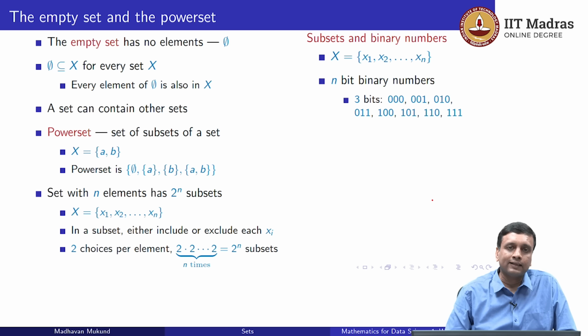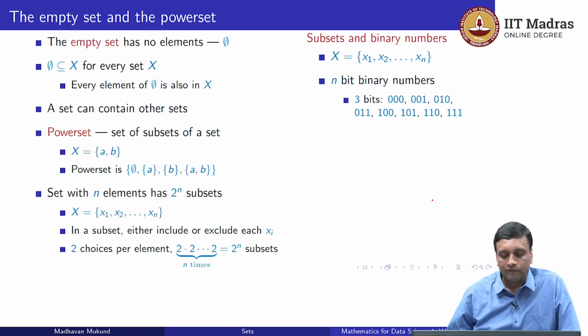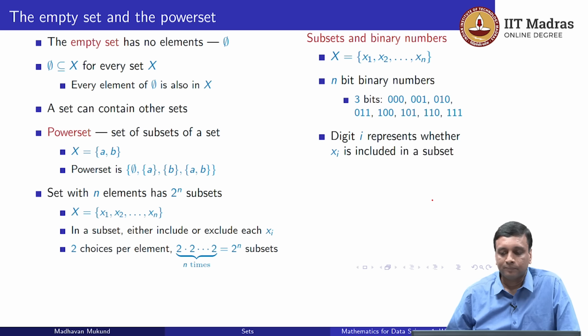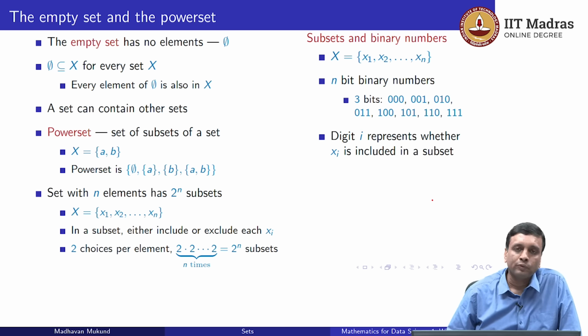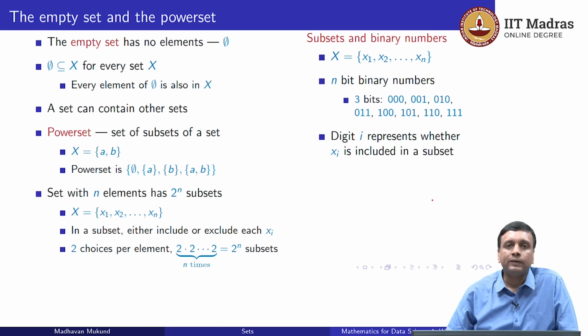And again, the reason that there are 2 to the n n-bit numbers is because for each bit we can choose to put 0 or 1. So we have 2 choices for the first bit, 2 choices for the second bit and so on. So it's not surprising that an n-bit binary number can represent 2 to the n different values from 0 to 2 to the n minus 1 if we think of them as numbers. Now we are interested in n-bit binary numbers as representing subsets. So what we will look at is the ith bit